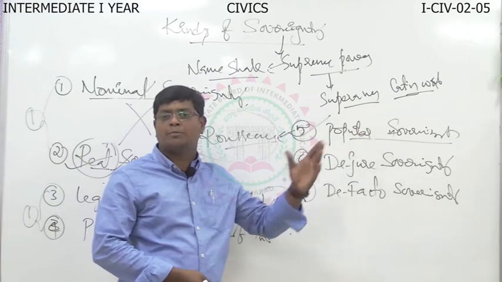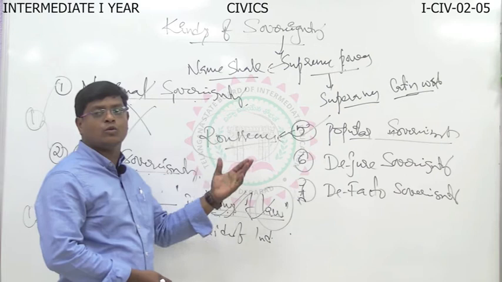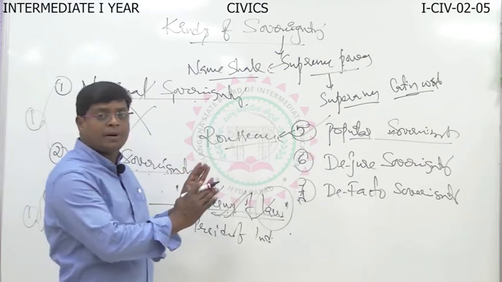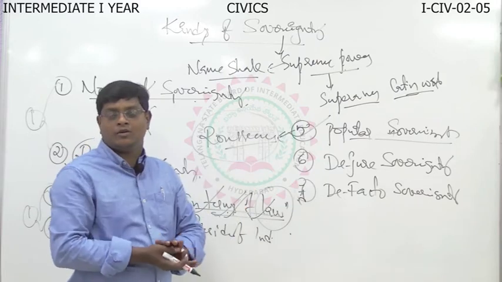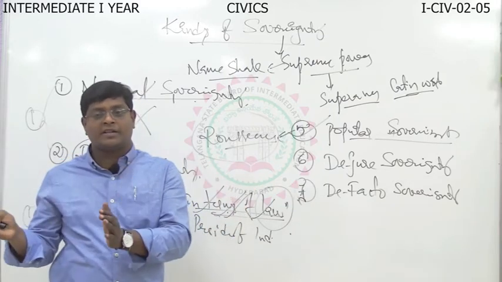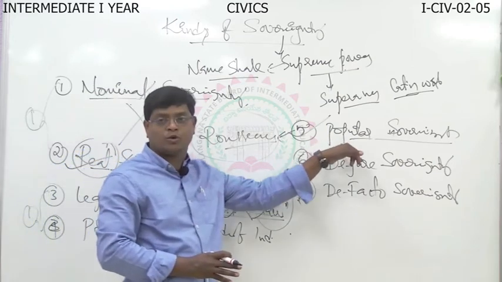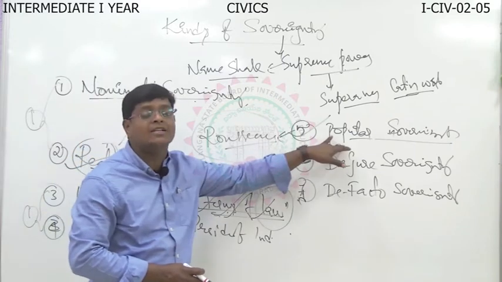The concept of popular sovereignty was developed by whom? Rousseau. According to Rousseau, the sovereignty power is vested with the people only, not by any other person, not by any other group of persons, not by any other association. Who enjoys the power according to Rousseau? People enjoy the power.